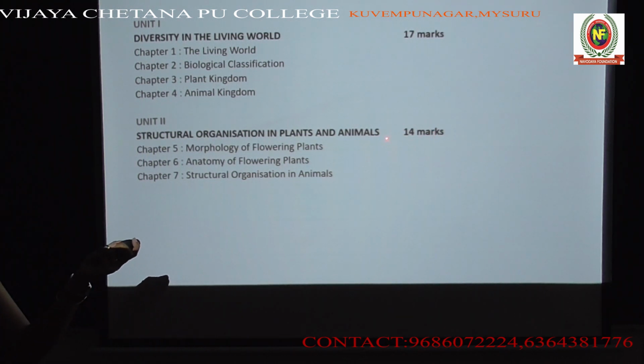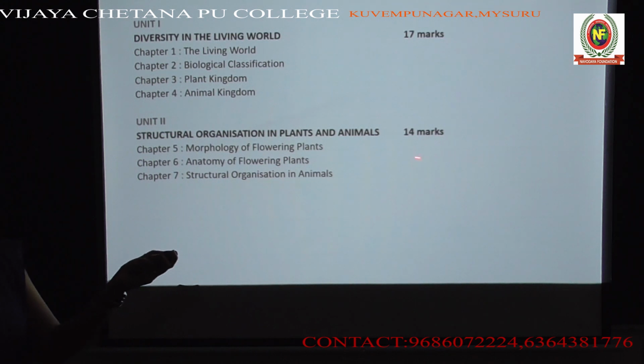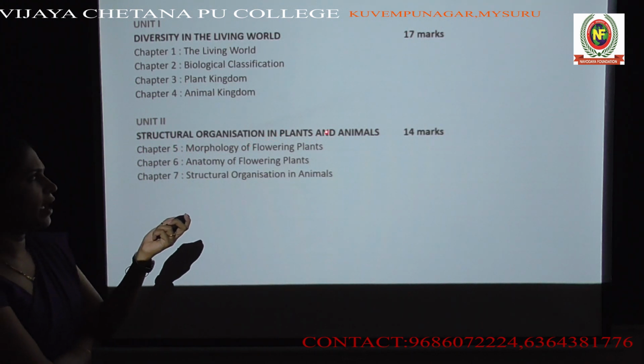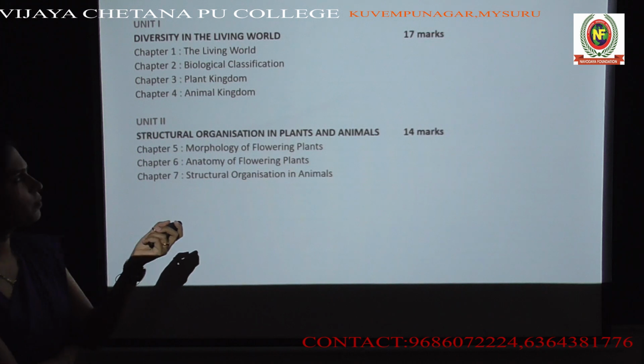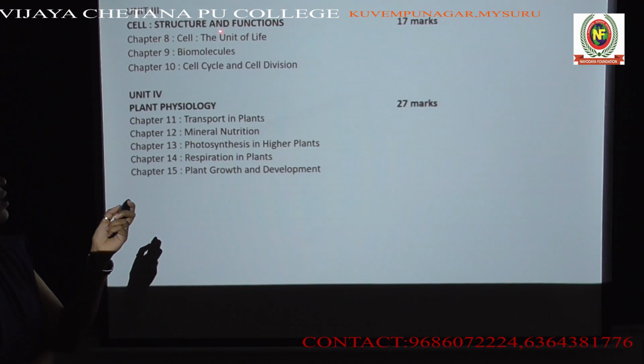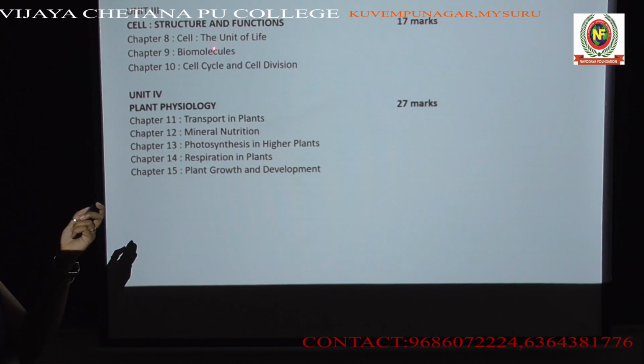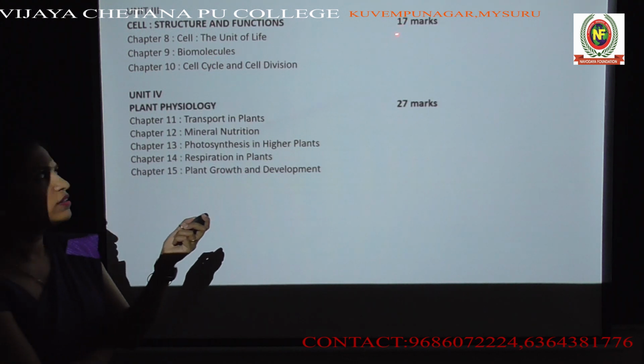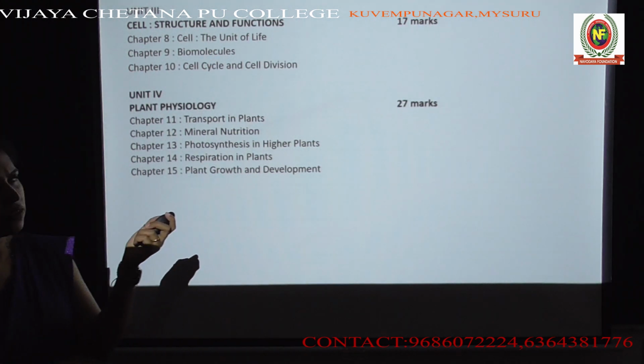Questions of almost 14 marks will be appearing in your question paper from structural organization in plants and animals. Then let's move on to the next unit, which is cell structure and function. This unit has 3 chapters covered under it and it has a weightage of 17 marks.